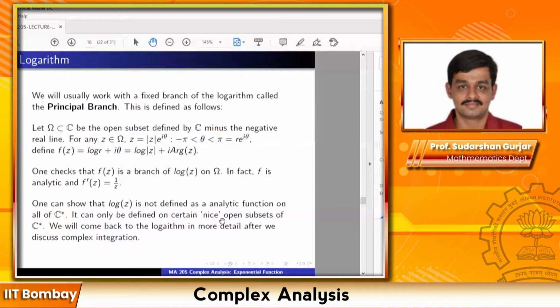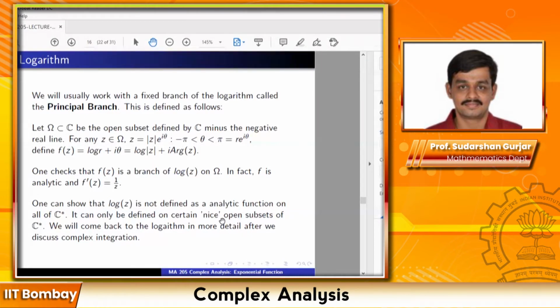So this is how I can define a branch of the logarithm on this particular open subset, this particular domain rather. Take C minus all the negative reals, throughout all the negative reals and the origin, on the complementary open set. I can define a branch of the logarithm simply by log of z equal to log of r plus i times theta. One checks that f(z) is a branch of log z on omega. In fact, f(z) is analytic and f prime of z is equal to 1 by z.